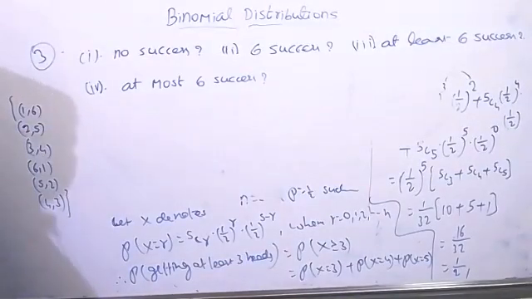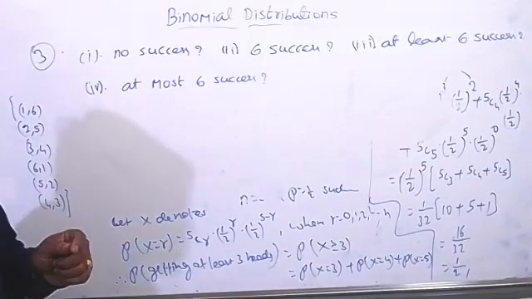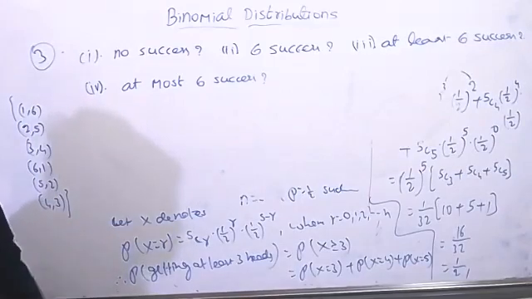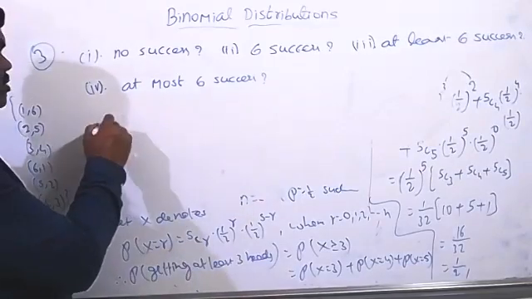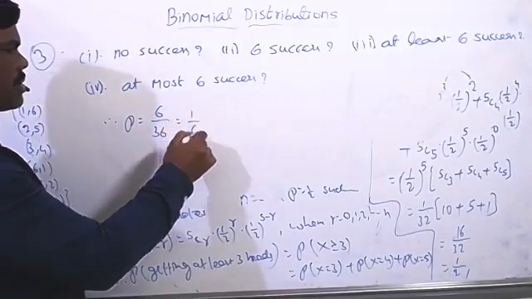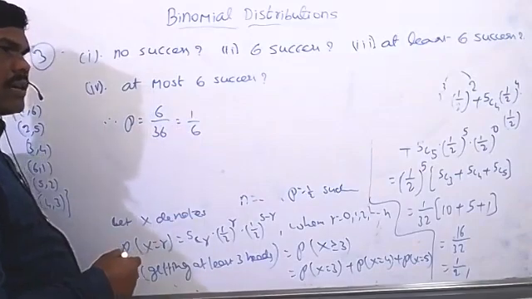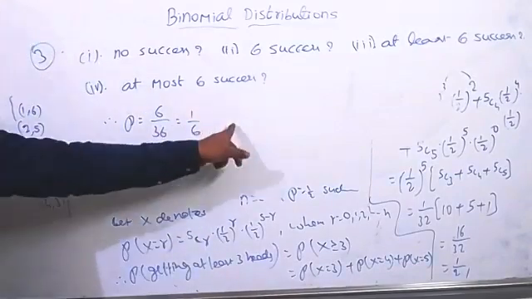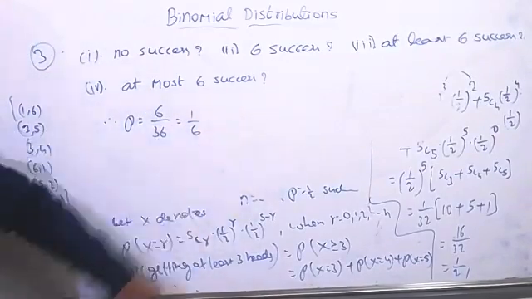No other possibilities. So total how many are there? 1, 2, 3, 4, 5, 6 are there. So if we throw the 2 dice, total number of outcomes equals 36. So therefore the value of P equals 6 by 36 equals 1 by 6.